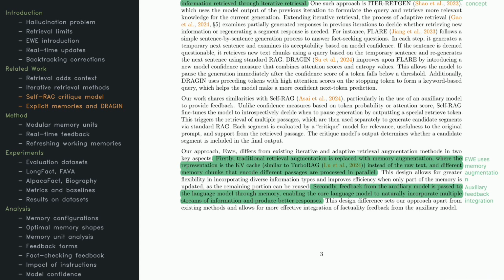It pauses when needed and uses high-attention tokens to guide new retrieval queries. There's also Self-RAG, which has a separate model that decides when to stop and retrieve extra passages. EWE differs in two key ways.